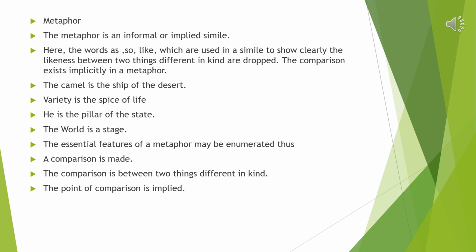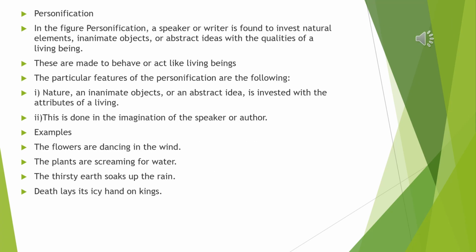It requires a little bit of thinking on the part of the reader to understand the point of comparison. So, the point of comparison is actually embedded. Next poetic device, which is personification.